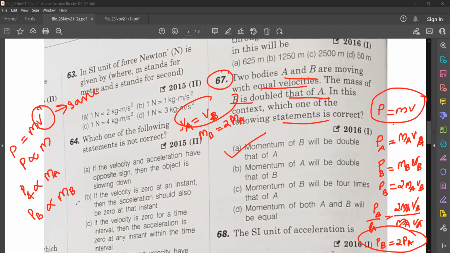So PA by PB is equal to MA by MB, where MB I can write as 2MA. So MA will go, then what you will get? 2PA is equal to PB. Like that also you can do, taking the proportionality. Otherwise, you take the equation directly and do that.